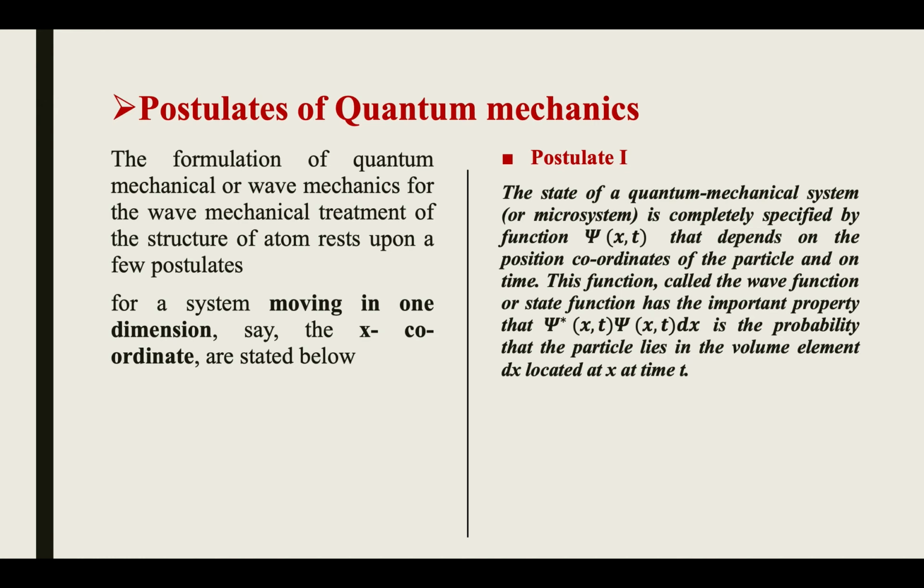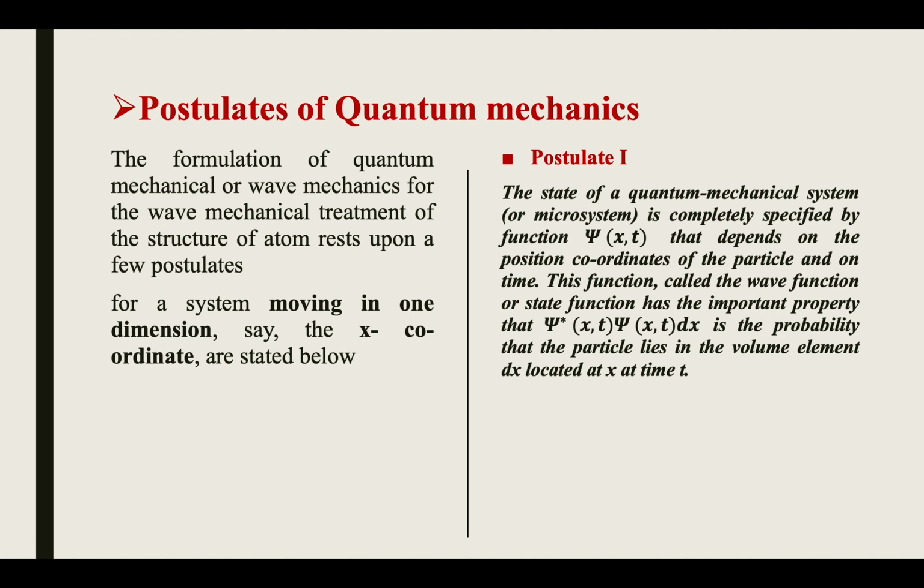Quantum mechanics is only for the microsystem, that is for electrons, atoms or molecules. If you know the psi function, which is specified as a function of position and time, that is like a kind of trajectory.